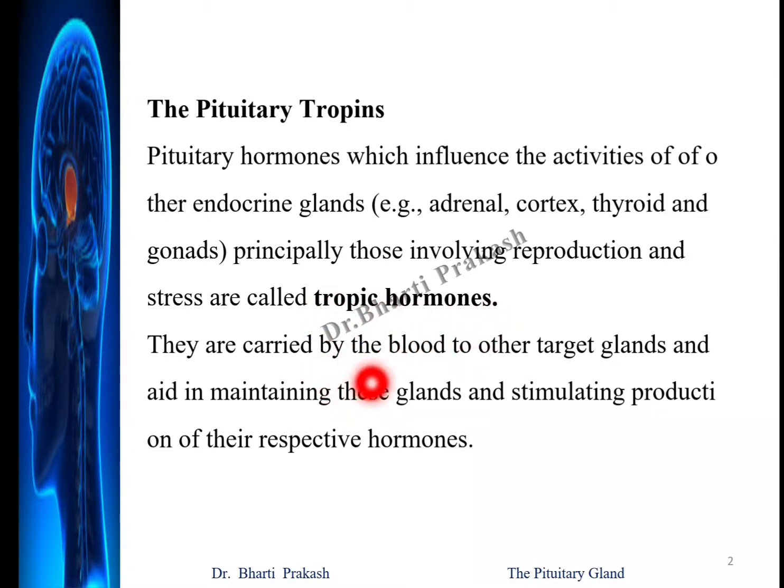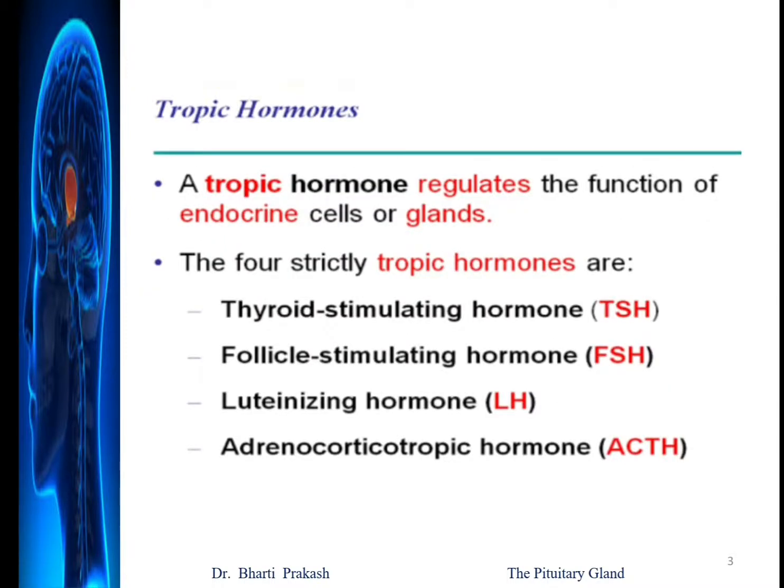They are carried by the blood to other target glands and aid in maintaining these glands and stimulating the production of their respective hormones. The principal four tropic hormones that we are going to study today are the thyroid stimulating hormone, the follicle stimulating hormone, the luteinizing hormone, and the adrenocorticotropic hormone.